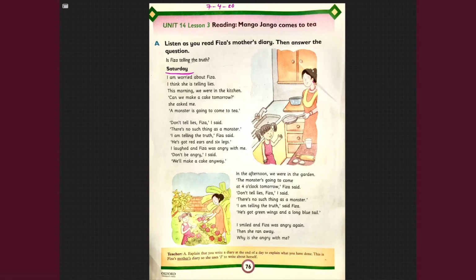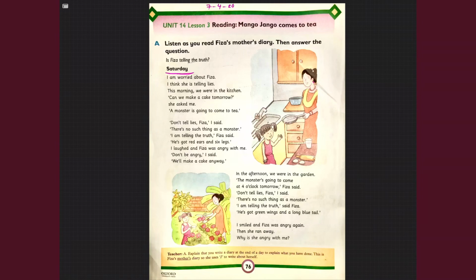Mommy and Fizza got together again in the garden. Then Fizza told her mother a monster is coming tomorrow at 4 o'clock. Once again, Mommy thought she is lying and she was worried. And she also couldn't believe how a monster can come in their home to have tea with them. Mommy laughed again, and when she laughed, it made Fizza angry and then she ran away.